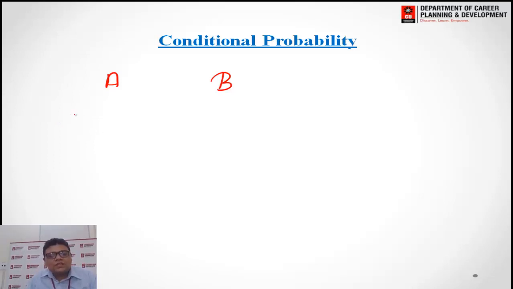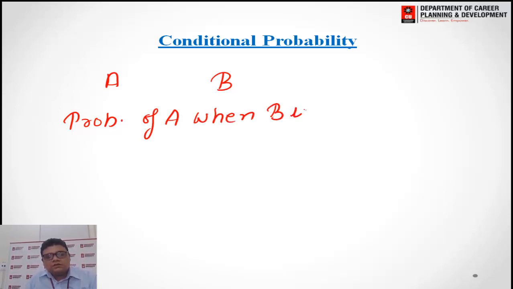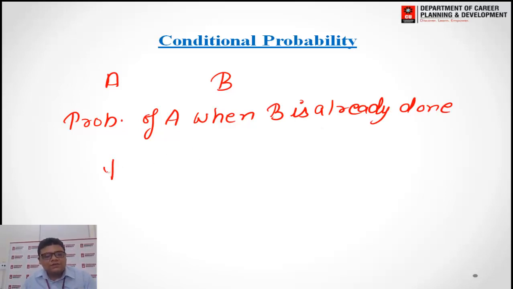Then if I have to say probability of A when B is already done. When B is already done. So how we will write this? We will write as P probability of A, vertical line, when B is already done.